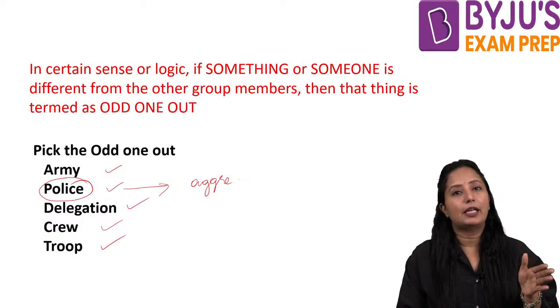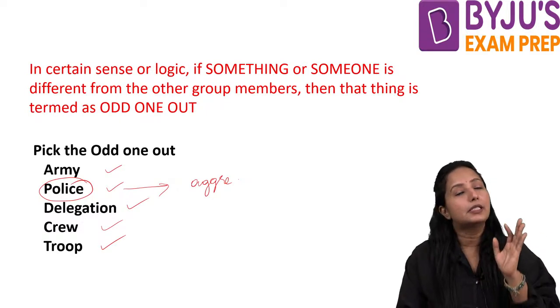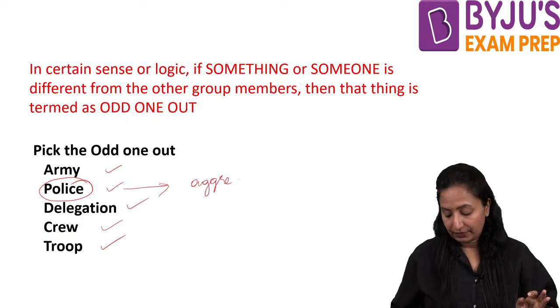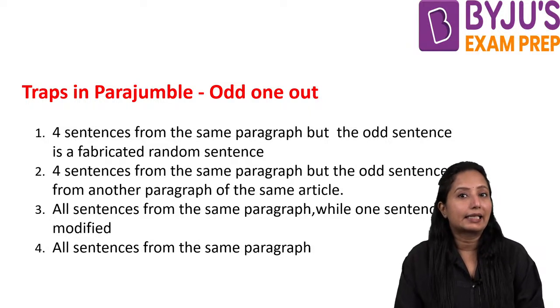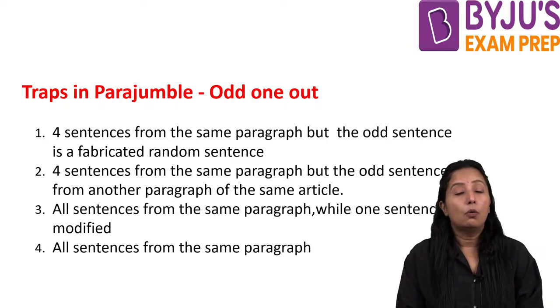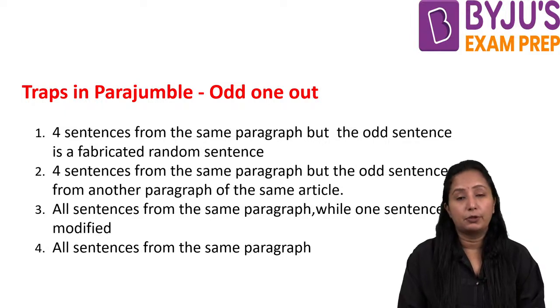In the same way, let us do parajumbles odd one out. Before I go on to solving the questions, let me tell you what kind of traps you will be getting. Basically, you will be getting four different traps.